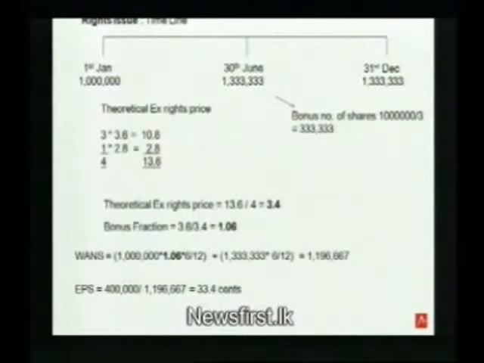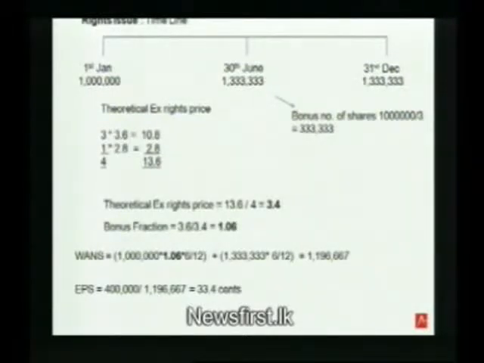price. Now what is the theoretical exercise price? That is the price at which the shares should get settled after mixing the original shares at the original market price with the rights issue shares which are at the discounted price. So you have 3 original shares at an original market price of 3.6, that's the cum right price, that works out to 10.8, and you are getting 1 more share at a discounted price of 2.8. So the total value of 4 shares is 13.6. So per share value is 13.6 divided by 4, which is 3.4.